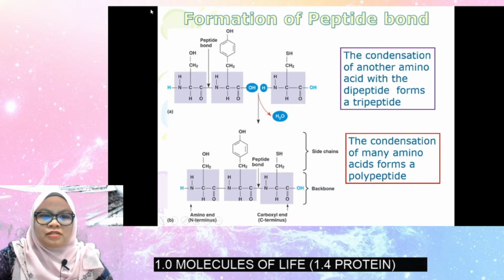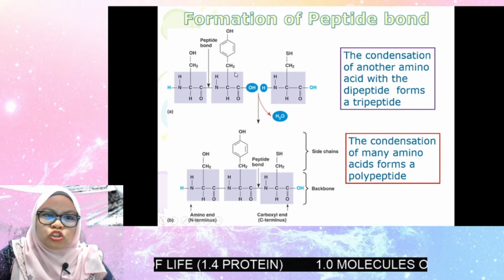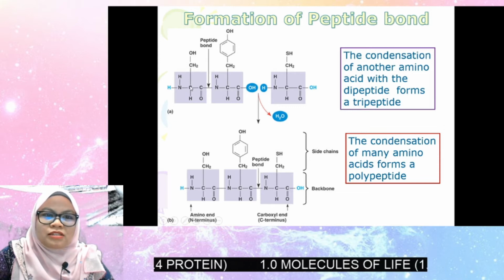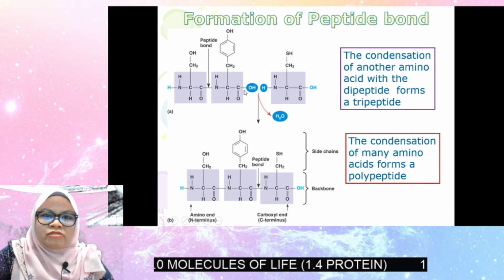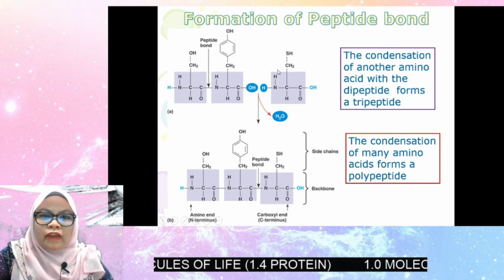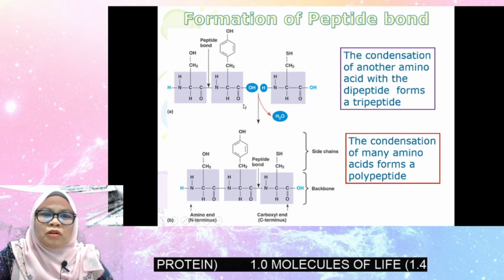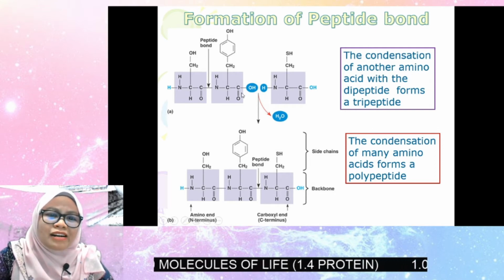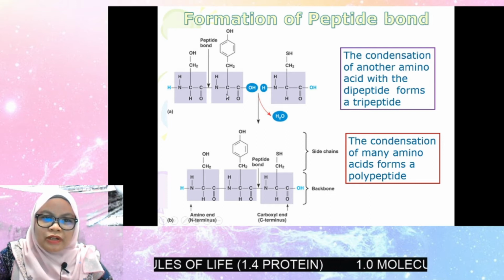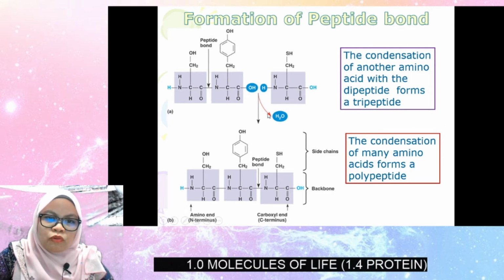Now let's take a look. In this structure, the structure given is a dipeptide. So here is the peptide bond, and this reacts with another molecule of amino acid. If you look at this equation, don't worry, because the R group is not involved in the reaction. The reaction only involves the carboxyl group of the first amino acid and the amino group of the second amino acid, showing removal of a water molecule.